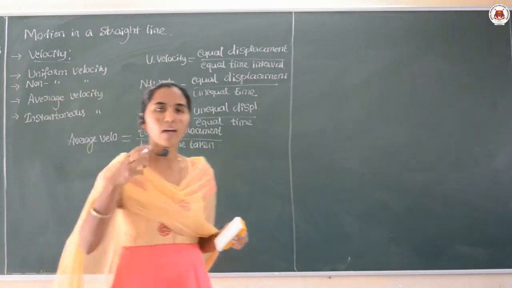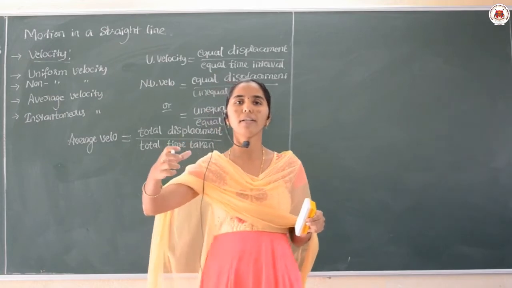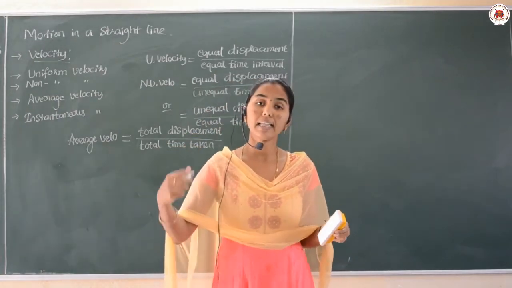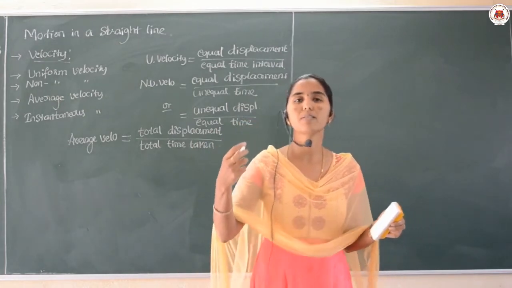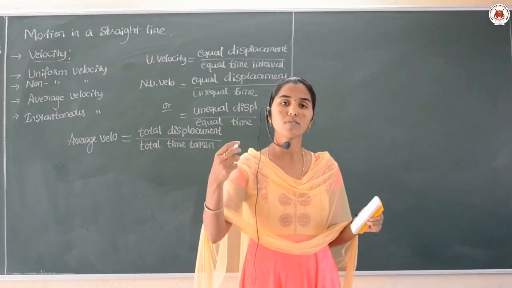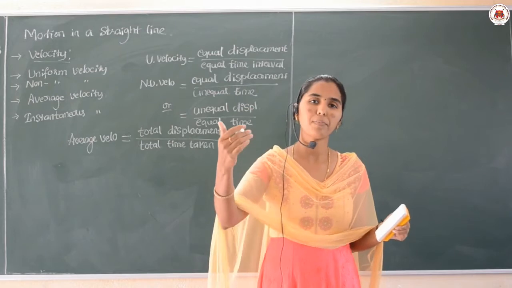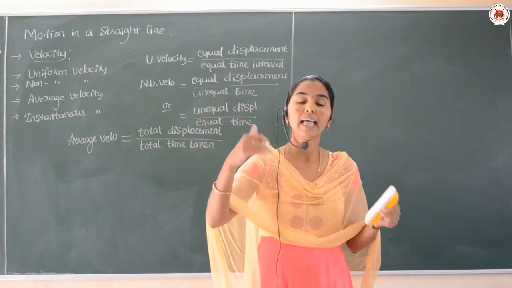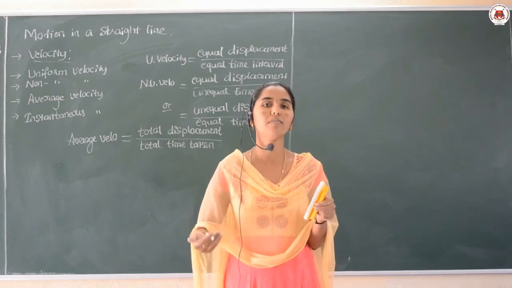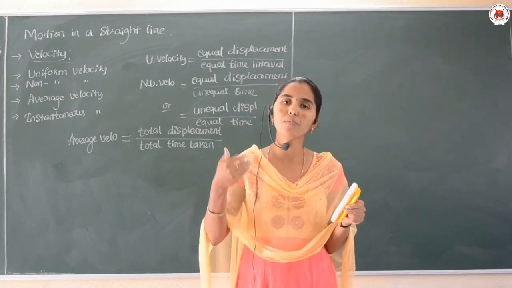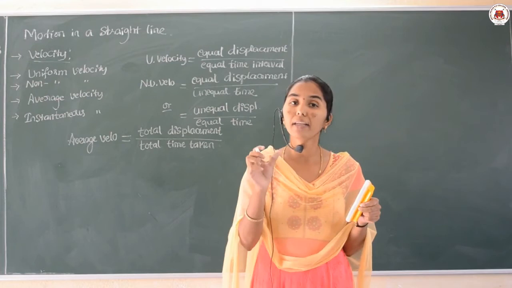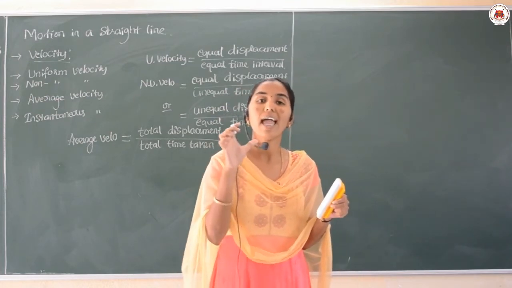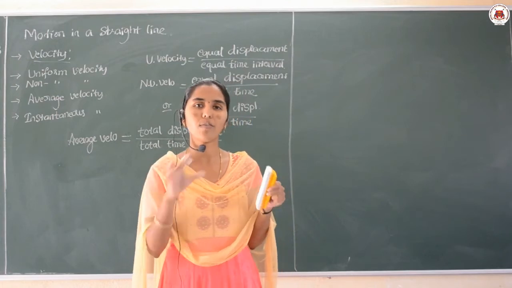Let us assume in one hour the body covered at a velocity of 30 meter per second. In the next hour, it covers at a velocity of 25 meter per second. Then in the next hour, it may cover 40 meter per second. Like this, for every hour, if the velocity of the body changes, then we need to find the total, that is the average velocity of the vehicle.